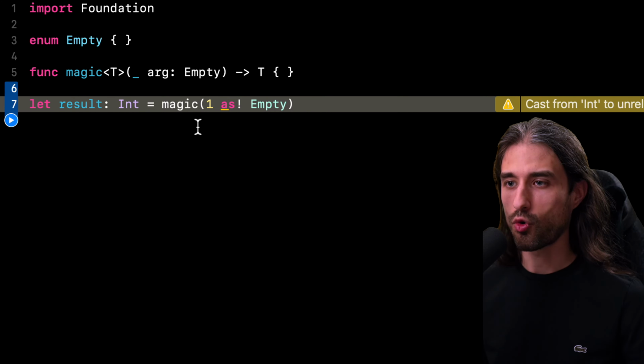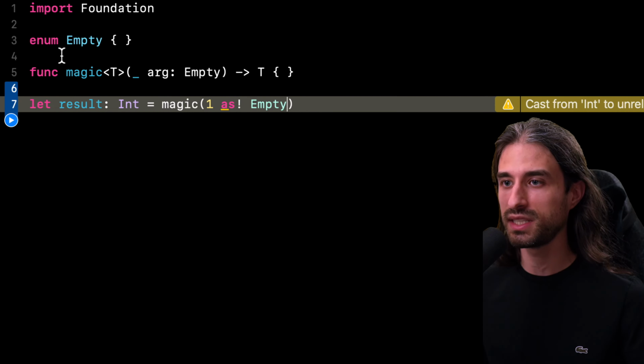And so actually, regardless of what we do, it is impossible to write code that will successfully manage to call the function magic. And that's actually for that same exact reason that the implementation of the function magic is valid Swift code. Because since the enum empty is empty, the compiler is able to find out at compile time that it is actually impossible to call the function magic. And so since that function will never be called, we don't need to provide it with a body because that body will never be executed.